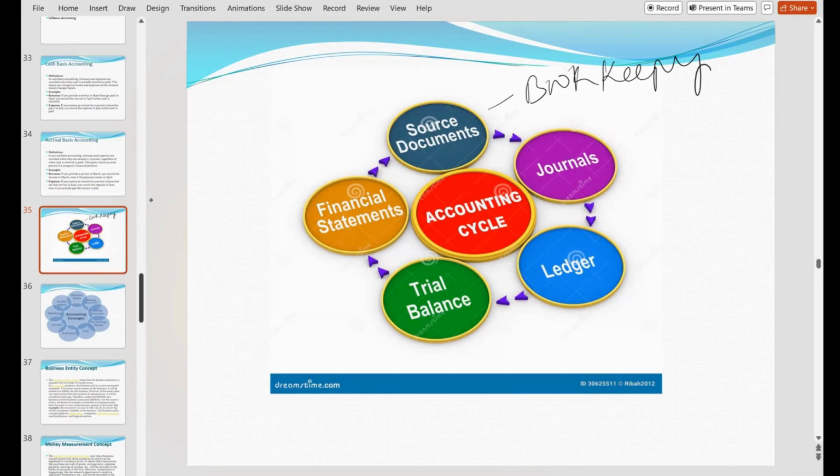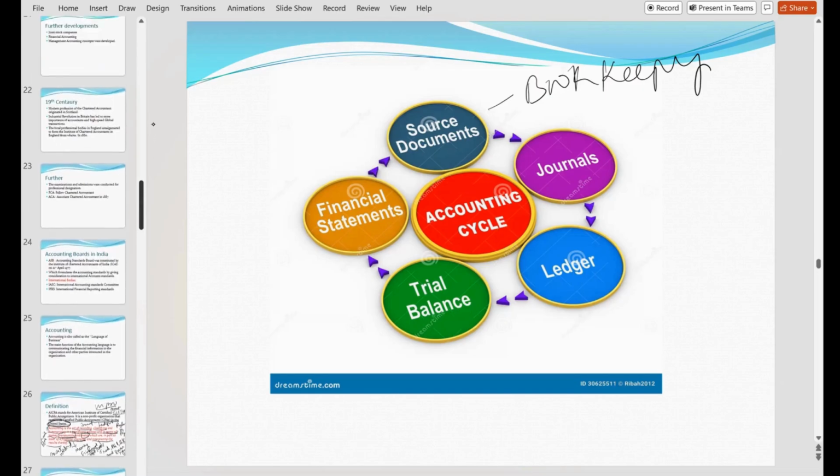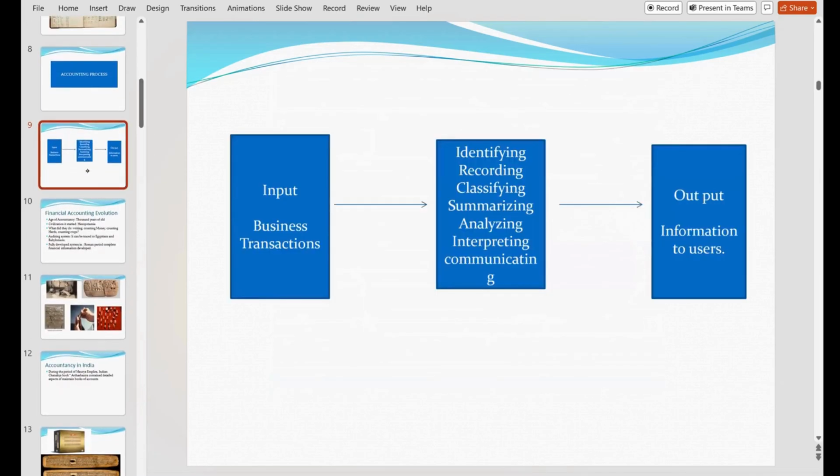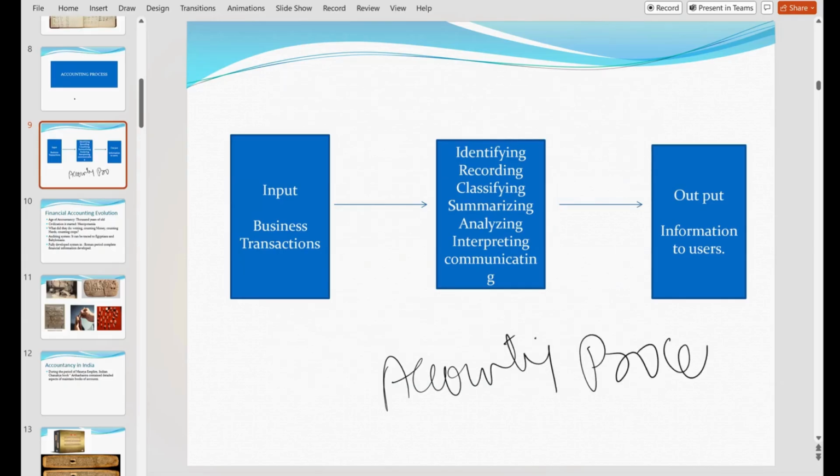And next one is this part. That is the accounting cycle, and this is accounting. What is this? We call it the accounting process. What is this process?